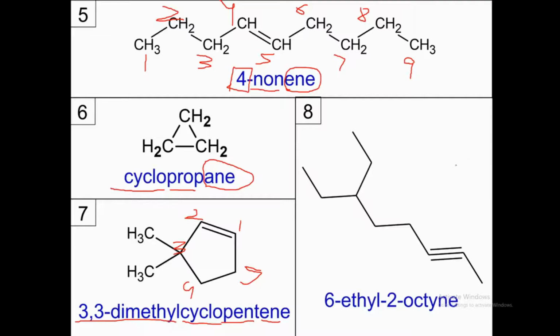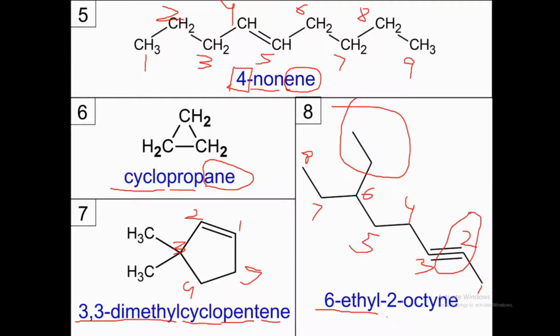6-ethyl 2-octyne, so this is 1, this is 2, this is 3, 4, 5, 6, 7, 8. So this is 6-ethyl 2-octyne. There's a triple bond at position 2, and there are a total of 8 carbons. That's why we are calling it 6-ethyl 2-octyne.